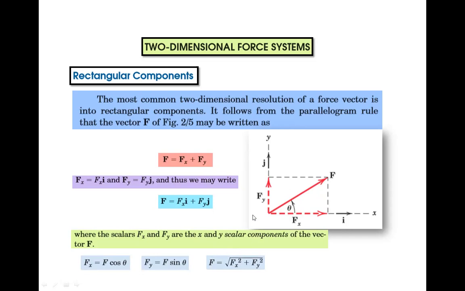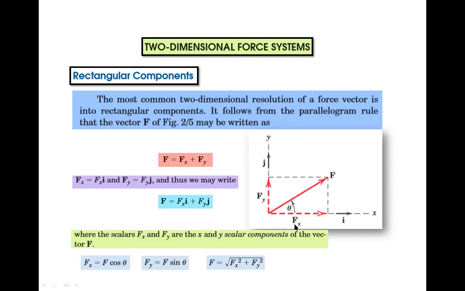Now again, Fx and Fy are given, and we are asked to find F as well as the direction of this F, meaning this theta, the inclination at which this resultant force is acting. So again in this triangle, tan theta equals opposite by adjacent.